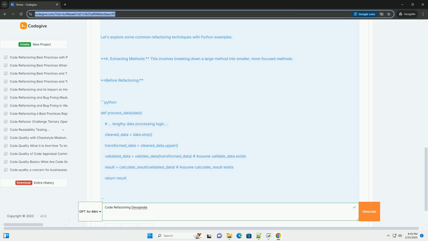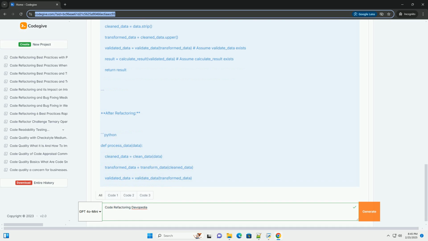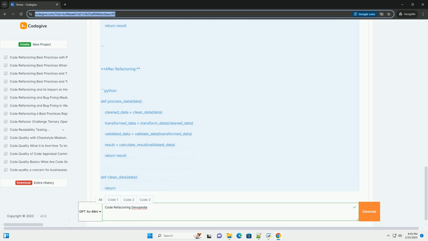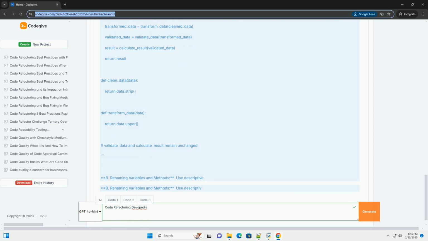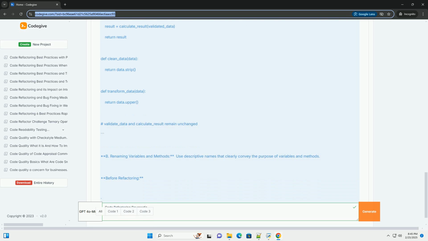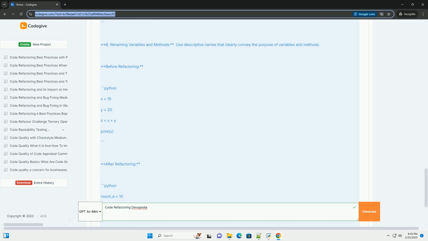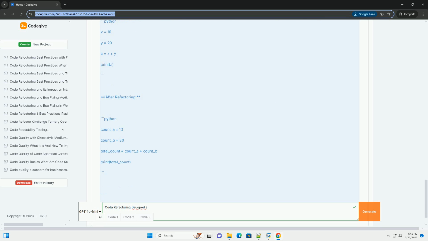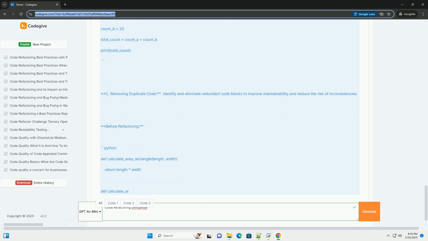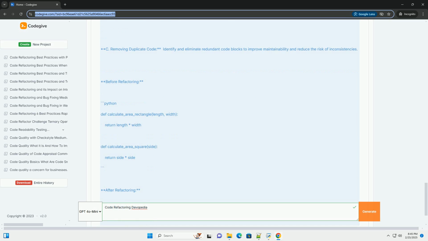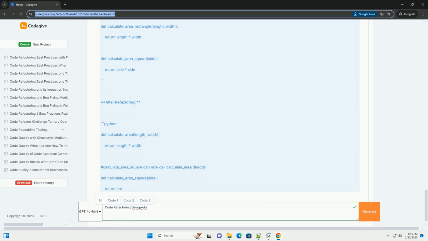Why refactor? Several compelling reasons drive code refactoring. Improved readability and understandability. Clean, well-structured code is easier to understand and maintain. This reduces the time spent figuring out what the code does, leading to faster development and fewer errors. Reduced complexity. Refactoring simplifies code by breaking down complex logic into smaller, more manageable units. This improves the overall design and reduces the risk of introducing bugs when making changes.